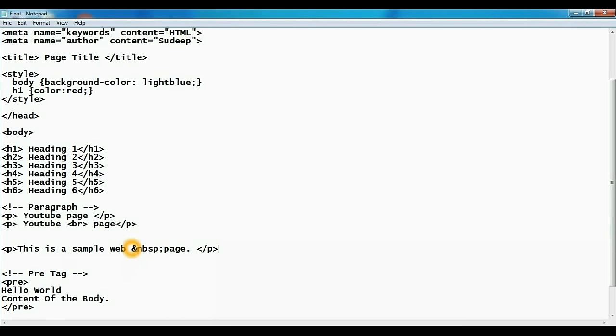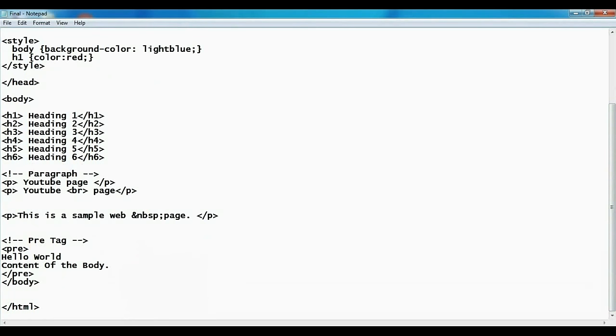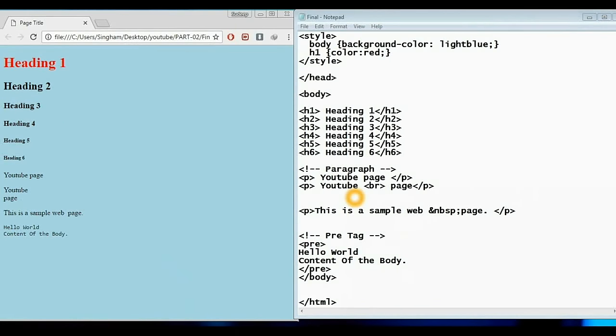In the next paragraph we have used extra spacing. So in between the web and page we have 2 blank spaces. The last one is a pre tag. So here we have written hello world as the content of the body. We have not mentioned the paragraph, we have not mentioned a line break, but we will see the magic of the pre tag in the output window.